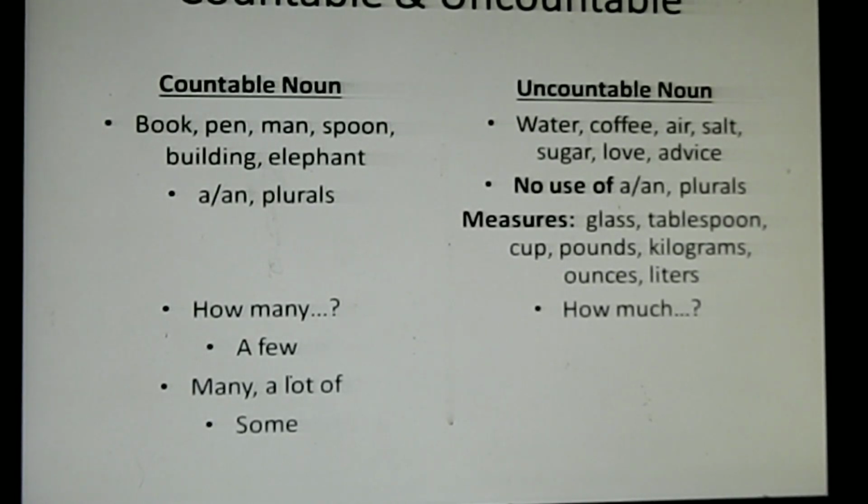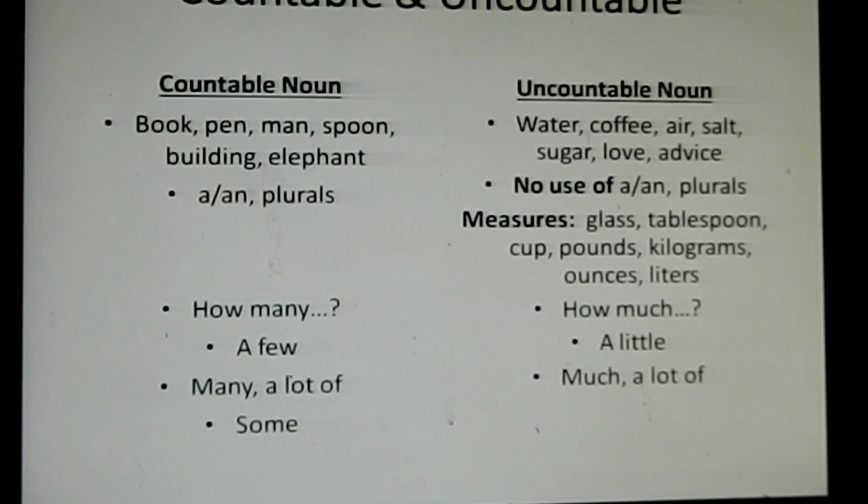Then you can question also how much. Instead of how many, you have to use how much. You cannot say how many coffee, how many air, how many salts. No, how much. Then instead of few, you cannot say few water, you can say little water, little salt. Instead of many, you have to use much.